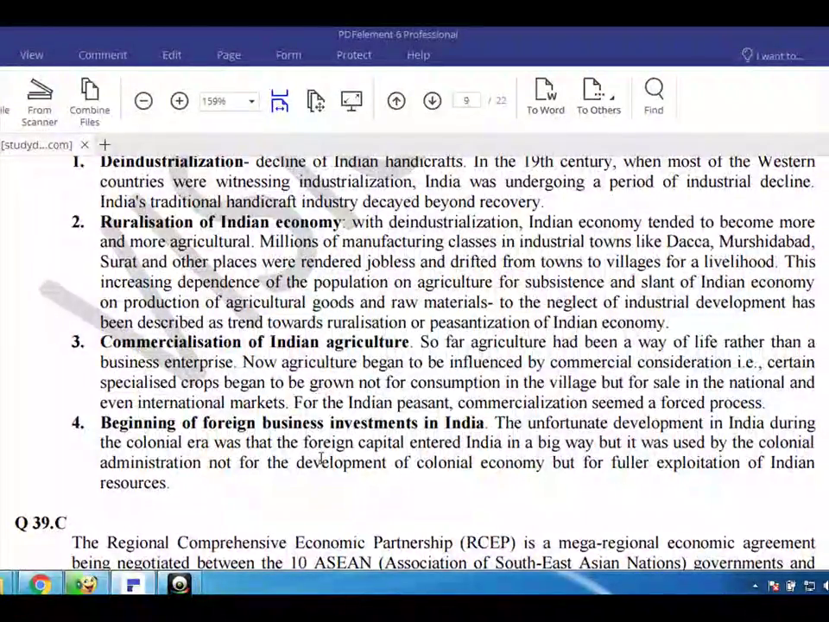4. Beginning of foreign business investments in India. The unfortunate development in India during the colonial era was that foreign capital entered India in a big way, but it was used by the colonial administration not for the development of the colonial economy but for fuller exploitation of Indian resources.